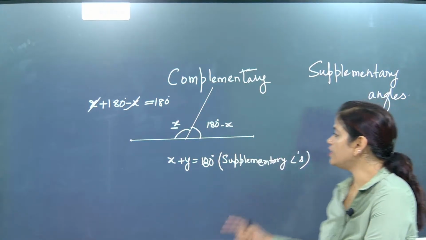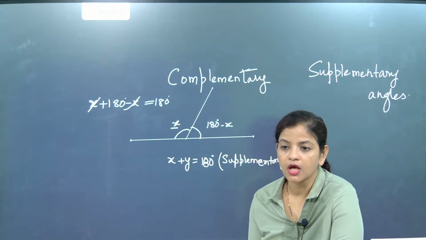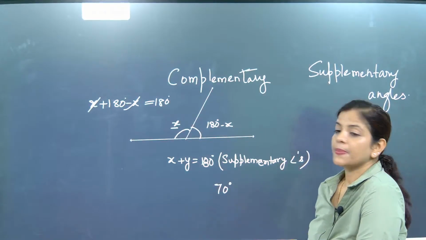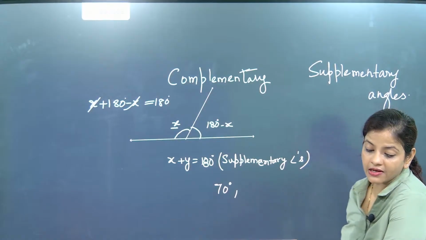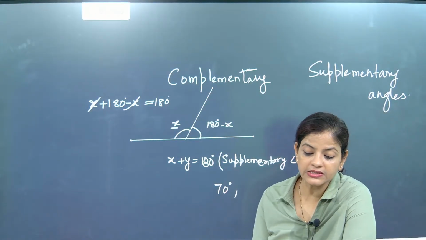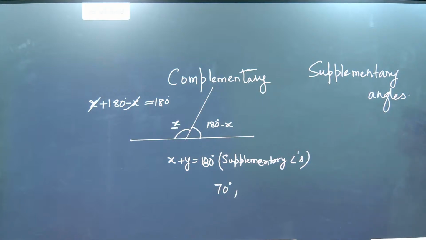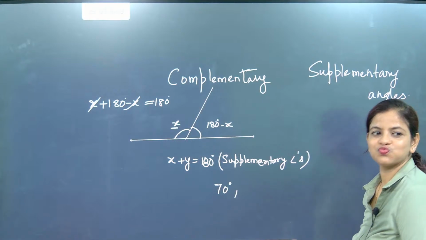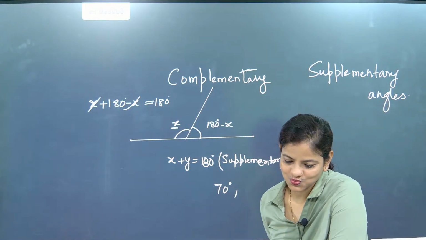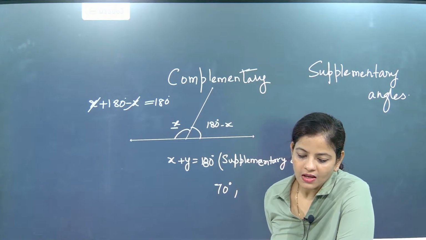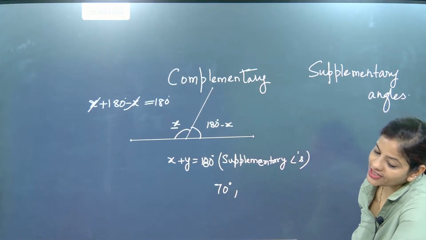So now we are going to go back to our part. Understood? Now if one of the angles is given as 70 degree, then what will be the other angle if both the angles are supplements of each other? Cannot solve it and say? If it is not, how is it possible, beta?